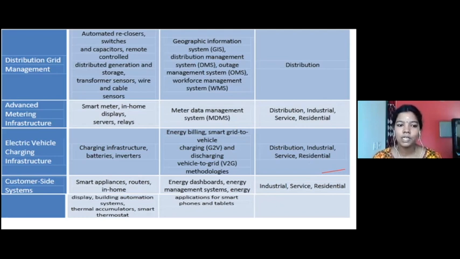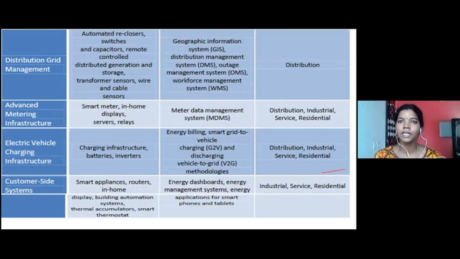So with regards to customer side management, dashboards are available which give you a clear picture of exactly what is happening. This is what we call SCADA. The dashboard is the exact word with which we can define SCADA. SCADA is available on the generation side, the transmission side, as well as the distribution side, to give you an overall picture of what is happening behind the smart grids and how the smart meters are installed. Yes, so this is the insight I thought I could give you about a smart grid.